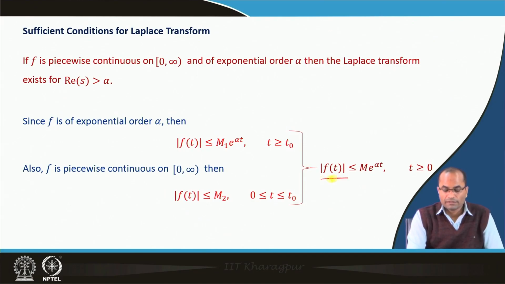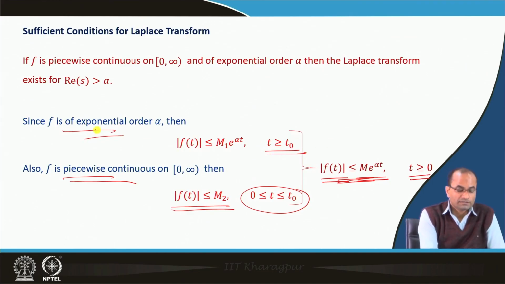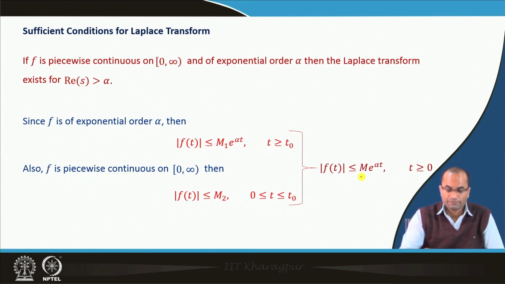So, we have the function f which is bounded by m e power alpha t in the whole range t greater than 0. In the range 0 to t naught, the piecewise continuity was responsible for such an inequality, and for t greater than t naught, the exponential order helped us to get the inequality that f t is bounded for all t greater than 0 by m e power alpha t.